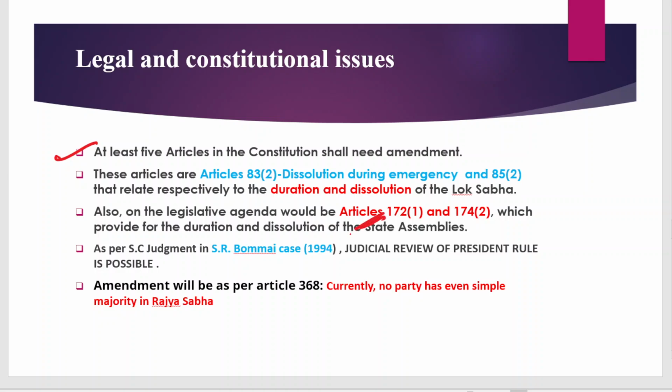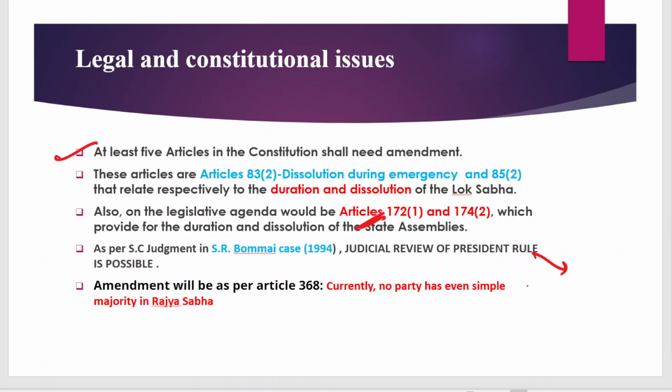Not only that, the Supreme Court in its S.R. Bommai case judgment of 1994 declared that judicial review of presidential rule is possible in case there is misuse of the emergency power. So let's say the Supreme Court, in its judicial review, declares the presidential rule illegitimate. That means the state assembly will resume.